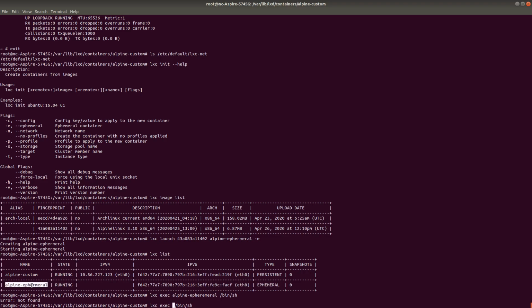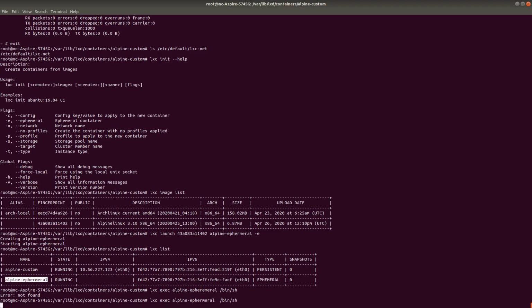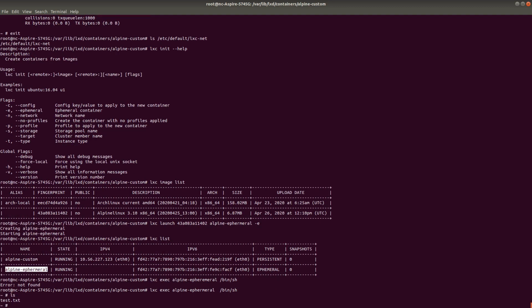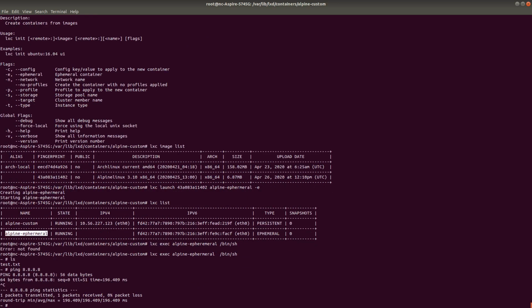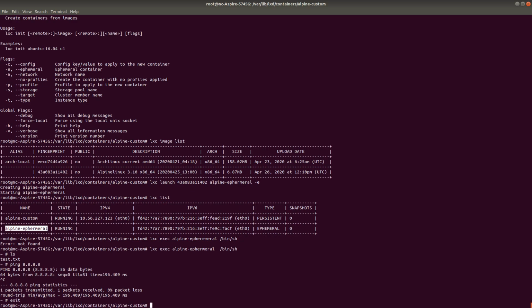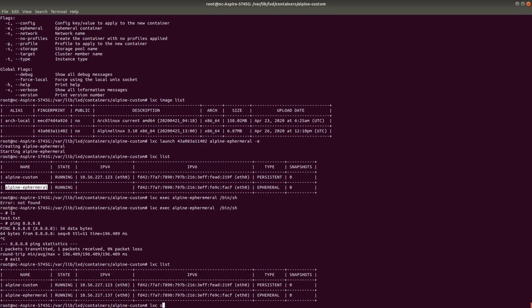It's there, right? Just because I have used the custom image, it still has the test.txt, but it's there, okay? Now if I stop this container, you will see the container is automatically deleted. So let's stop the container once again. lxc list. Let's stop the container, and you will see the container is automatically deleted, right? Because it's an ephemeral container.